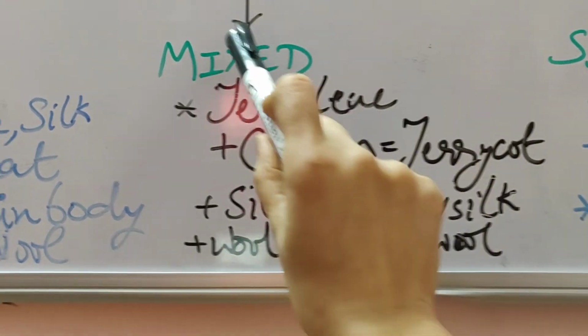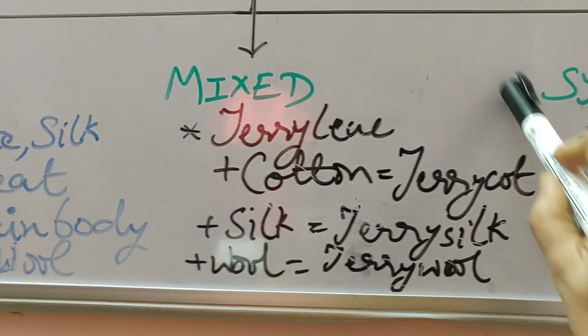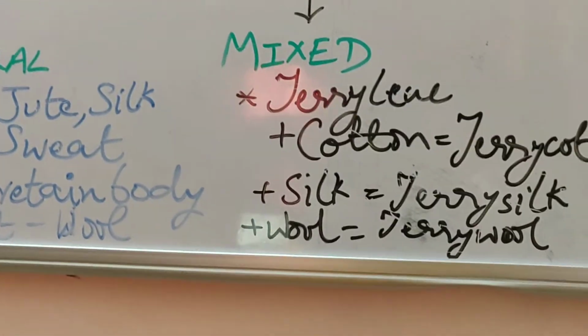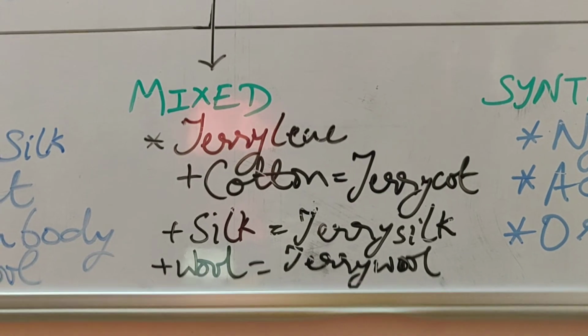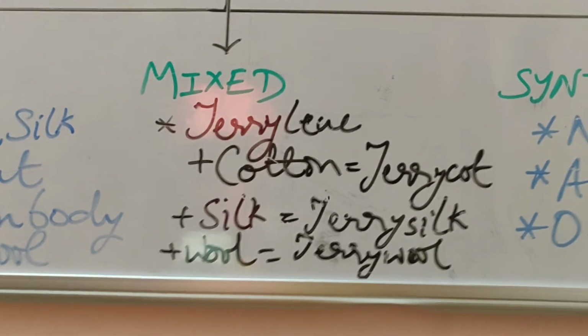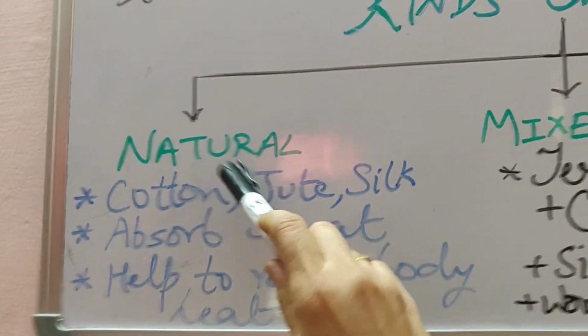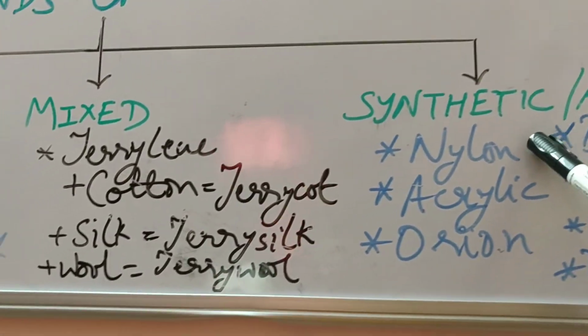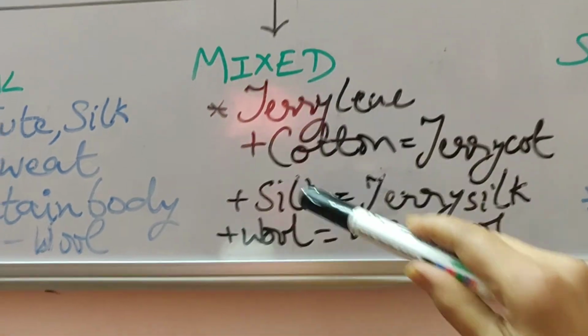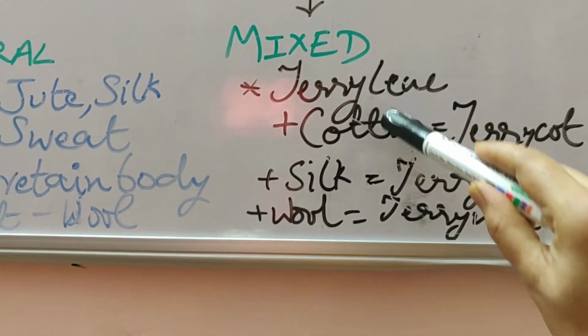So these are different types of mixed fibers which are formed, and they are actually useful because these mixed fibers are better than natural fibers and synthetic fibers because they have properties of both natural and synthetic fibers.